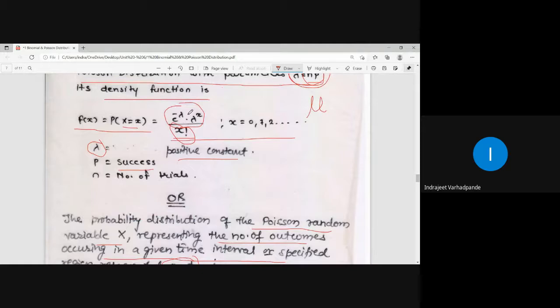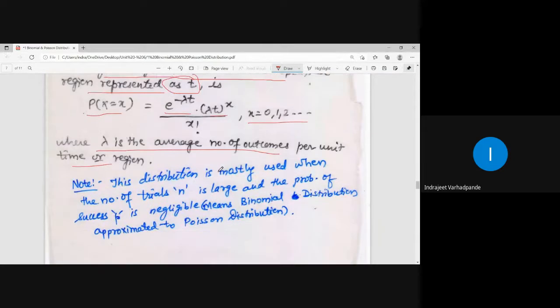Lambda will be provided, or you may calculate lambda by obtaining the number of trials and the probability of success through observation. With this, e is already a defined constant, a certain value up to some decimal places in the calculator. When you do the calculation, e is taken by default. So all such values are known. The probability for a random variable X will be calculated as per the requirement. We get the simplification.